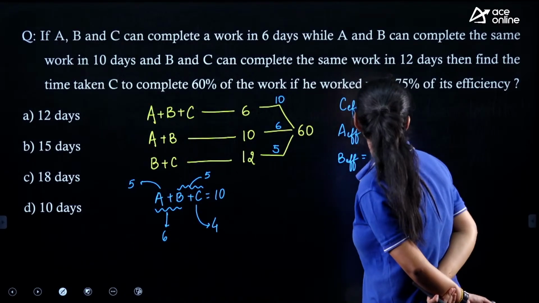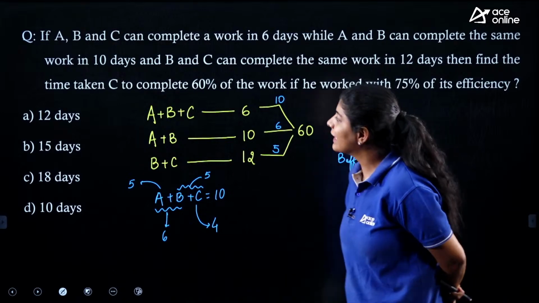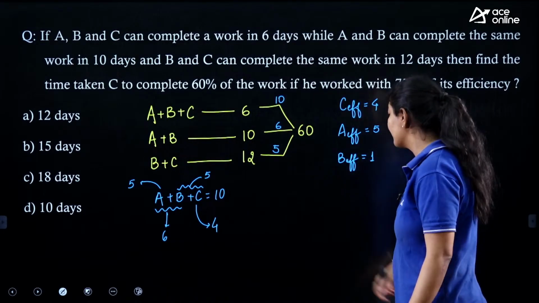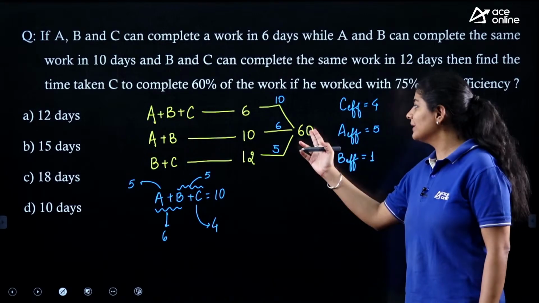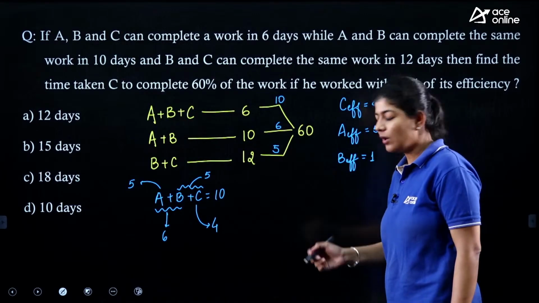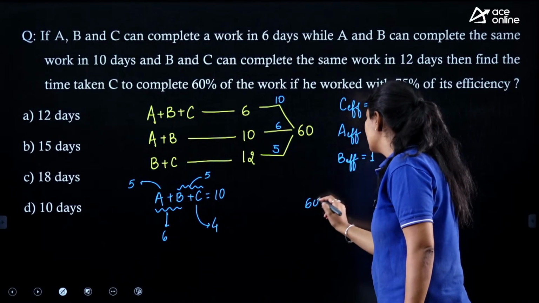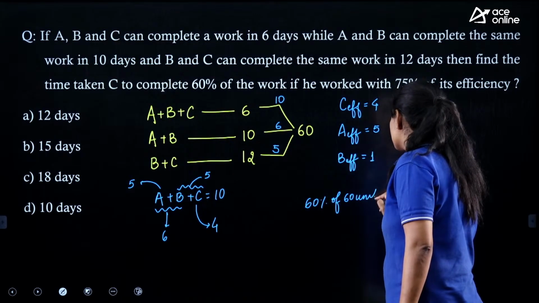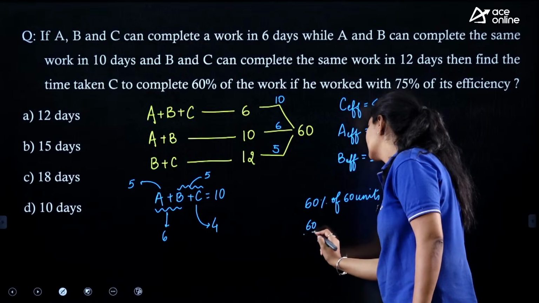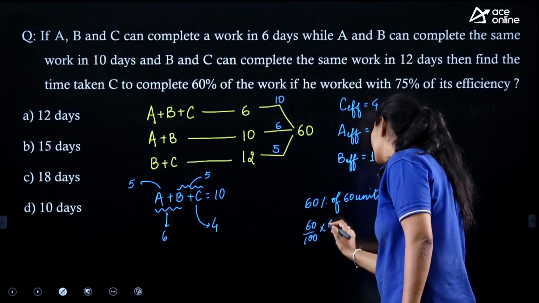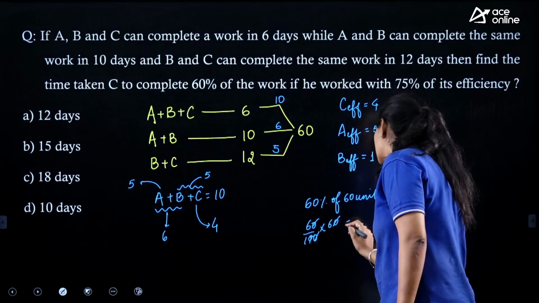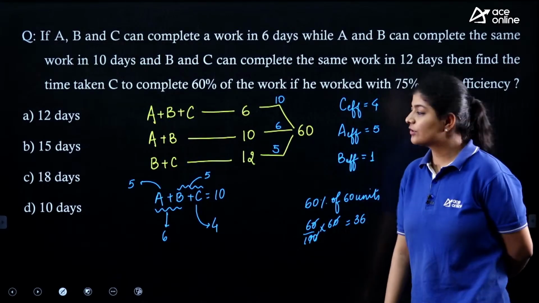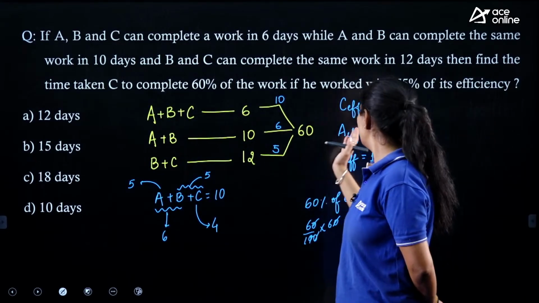Now the question is saying, find the time taken by C to complete 60% of the work. Okay, 60% of the work, that means 36 units of work, or you can also write it like 60% of 60 units. C needs to complete a total of 36 units of work with the same efficiency of 4.